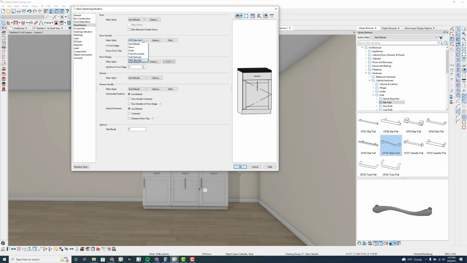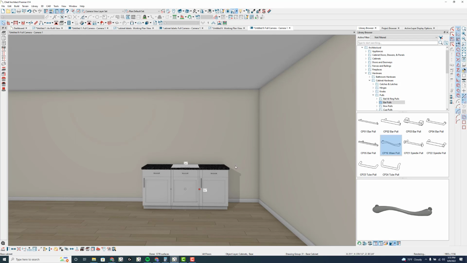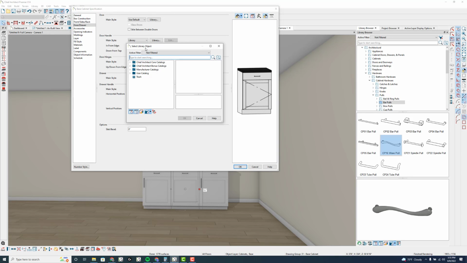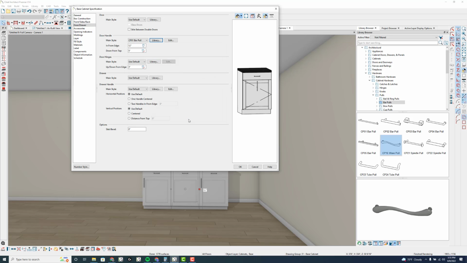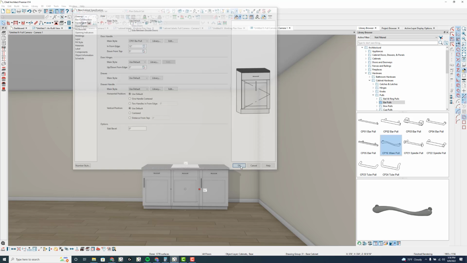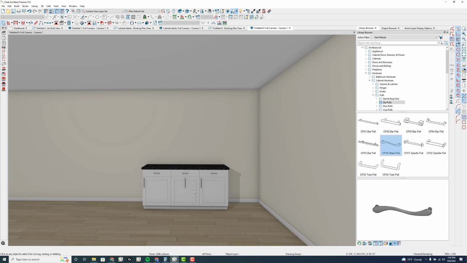If I go to door drawer and set none and click OK, escape, double click on this door drawer and go back to the library, CP01, choose this one and rotate -90, click OK. Once again, it does not rotate for me.